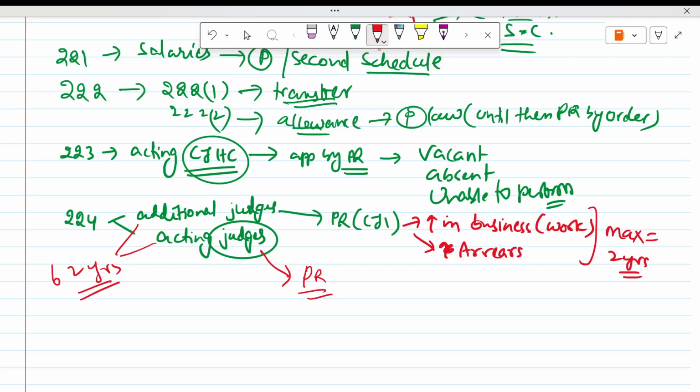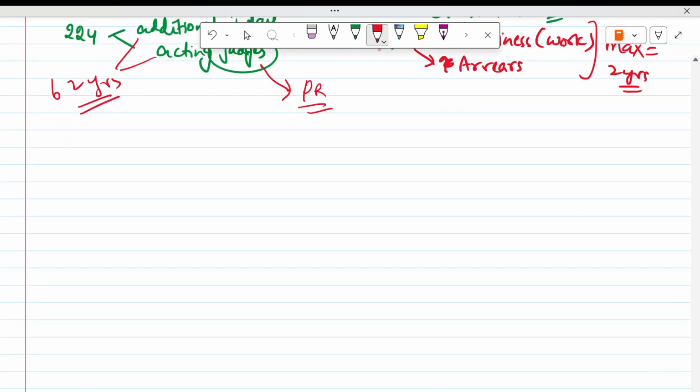So 224, appointment of additional judge, acting judge. When will an acting judge come? When there is a vacancy, or absence, or inability to perform duty, then only an acting judge can be appointed by the President. Then 225: existing High Court provisions will continue. Whatever existed before the Constitution came into force will continue until changed by law, subject to the Constitution.